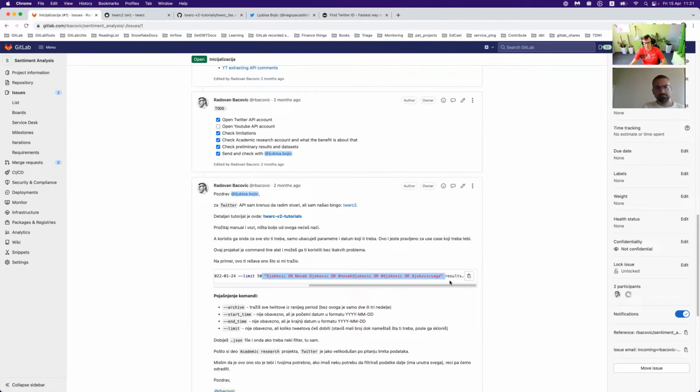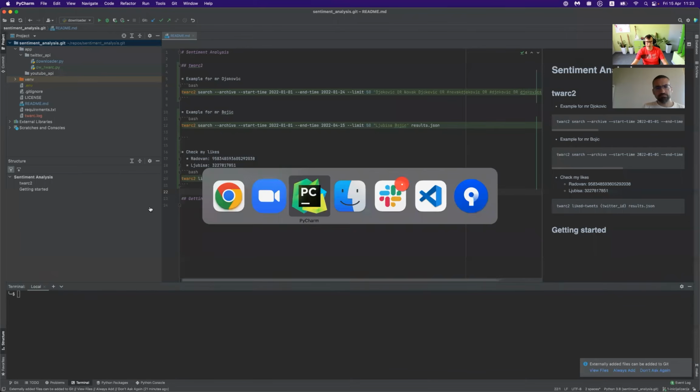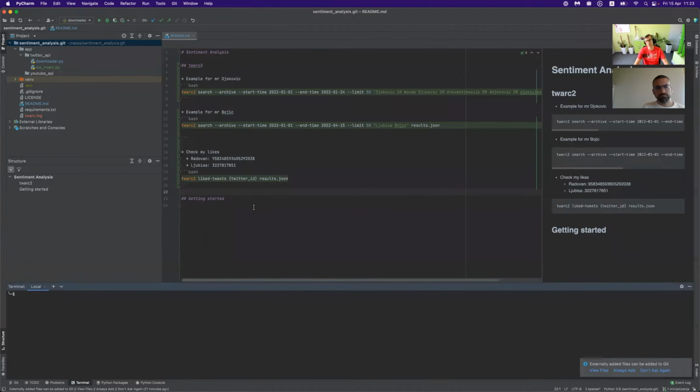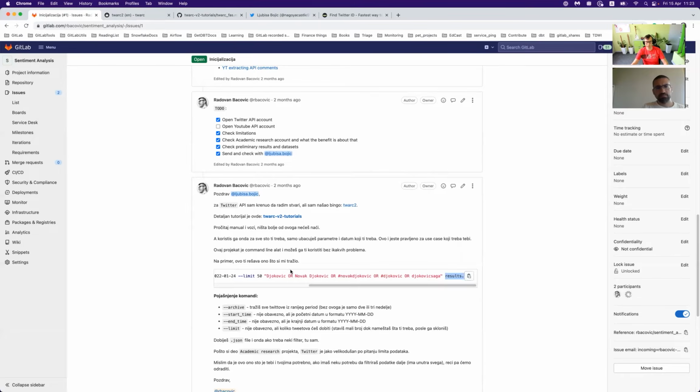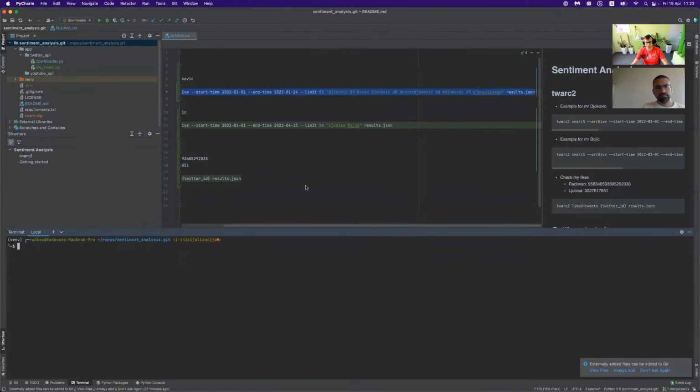As part of the command, you can see the output is result.json. It can be CSV, but anything can be used for further processing. From my point of view, JSON is a very good format for this purpose, and you should be able to start easily here. Of course, this project should be fully open source for every one of you. So I will also put this README file, and what we're speaking about here we can do later on. I will copy this command and put it in the command line.